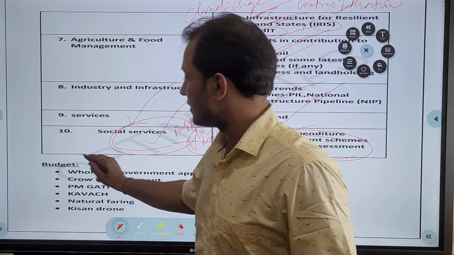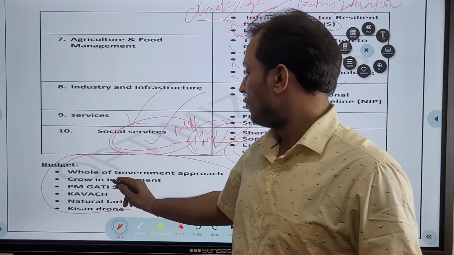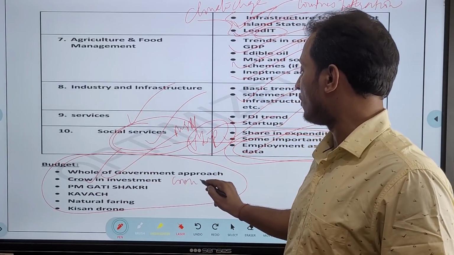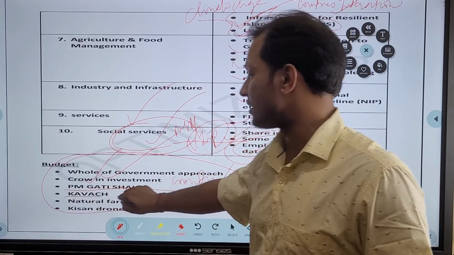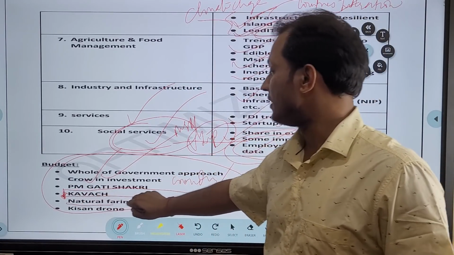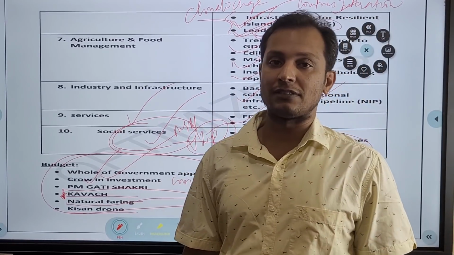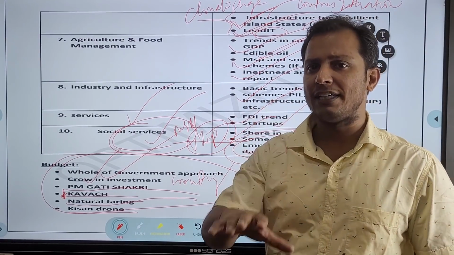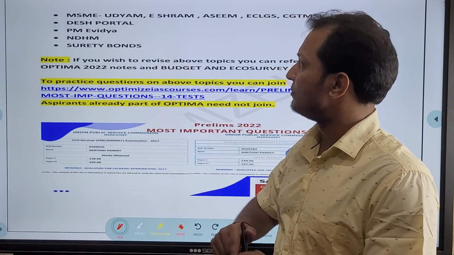Okay, as far as the budget is concerned, guys, you need to know the terms. Okay, what is whole of government approach, what is crowding in of investment, what is crowding out of investment, what is this PM Gati Shakti scheme, then what is Kavach, very very important, Kavach, this has been asked in the RBI exam also. Then what is natural farming and the schemes related to natural farming, and then what is the scheme on Kisan drone. So guys, if you want to prepare these topics, if you have already made notes on that, you can refer to that, or you can also refer to the Optima notes.